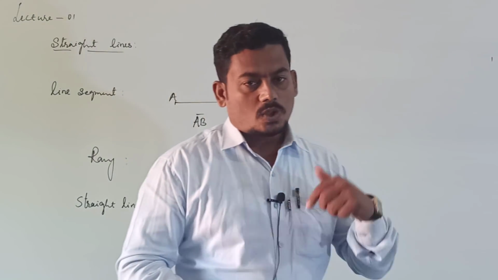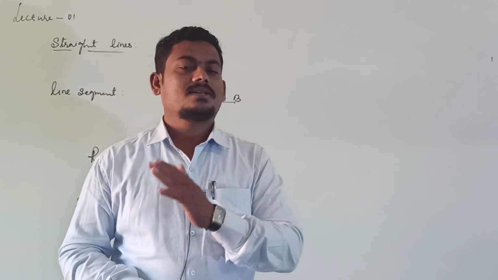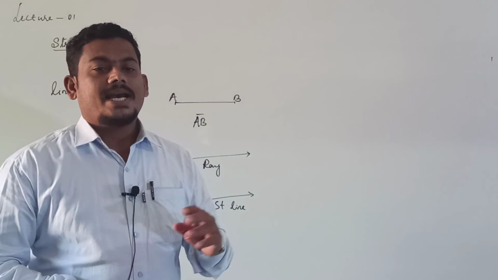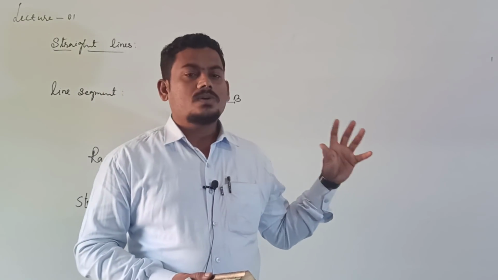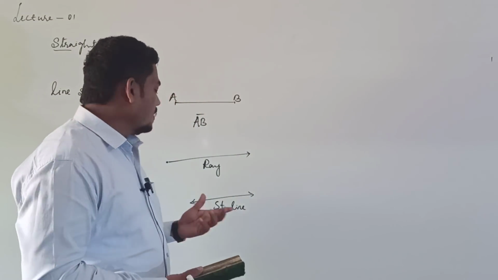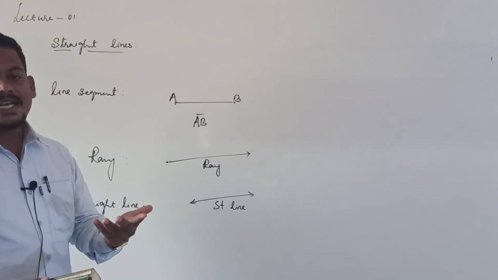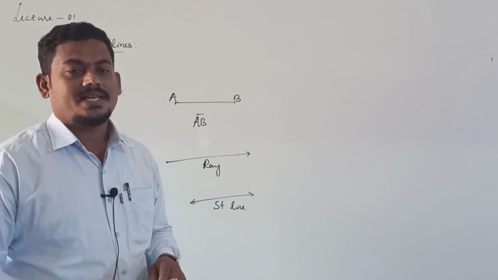Throughout this chapter, line is nothing but straight line only. I just call line. Line means straight line only. Up to completion of this chapter, line is nothing but a straight line, right? Instead of writing straight line, simply line only. Line means understood, it is straight line.